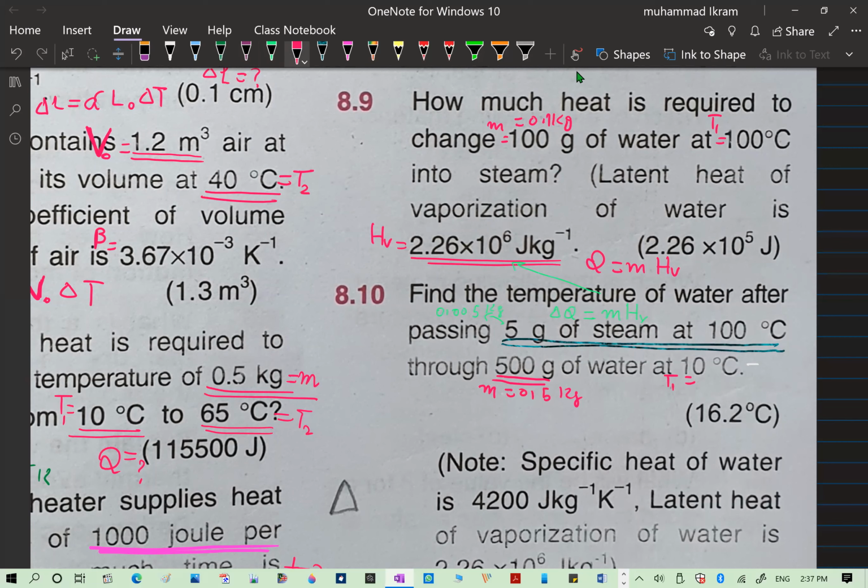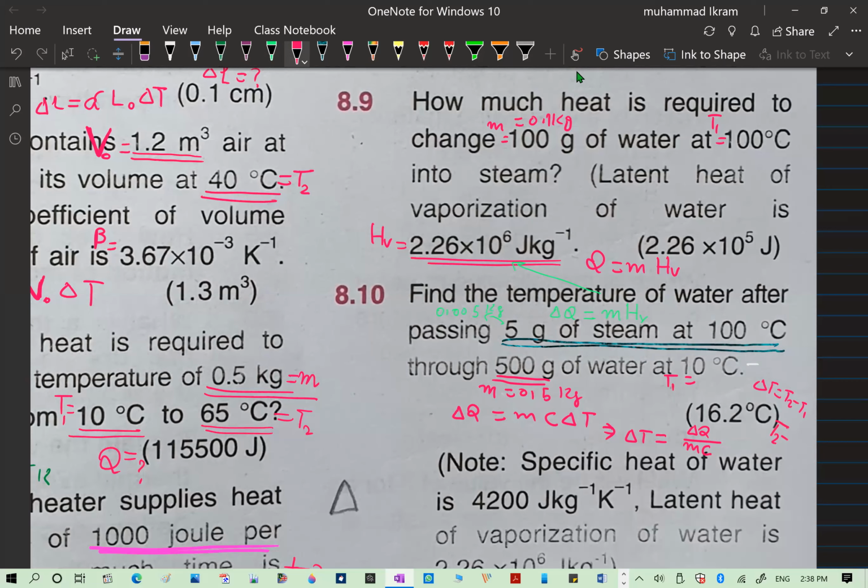You know what delta Q is? Simple Q, you may write M C into delta T. So this implies that your delta T equals delta Q divided by M C, right? Once you get delta T, you already know that delta T is equal to T2 minus T1, and this is your T1.